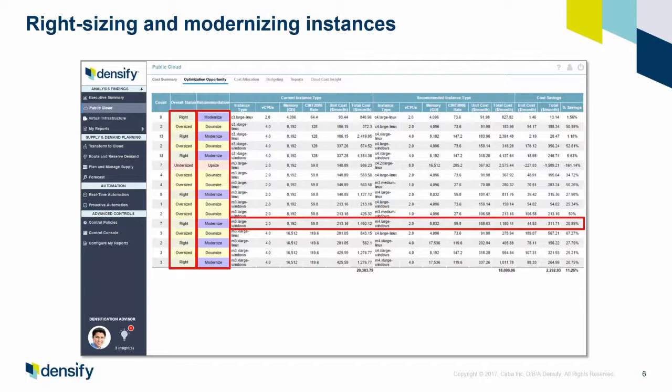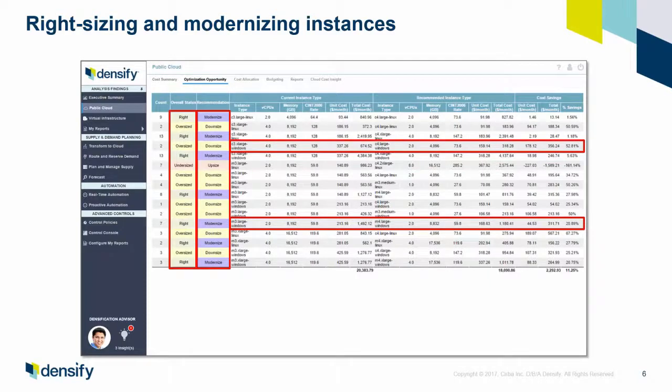For example, here's an example where we're running 7 workloads on M3 larges, but they can actually be brought forward onto the newer M4 larges and get the same performance at a lower price. And this is where it's very important to understand the workload characteristics and the benchmarks of the infrastructure to make sure you can safely move to different classes of cloud infrastructure.